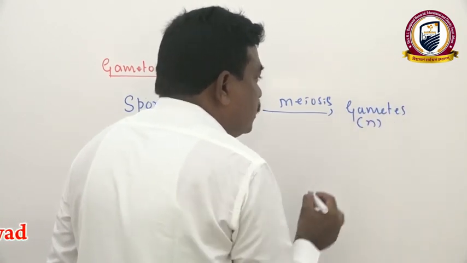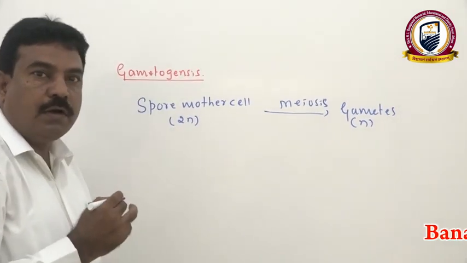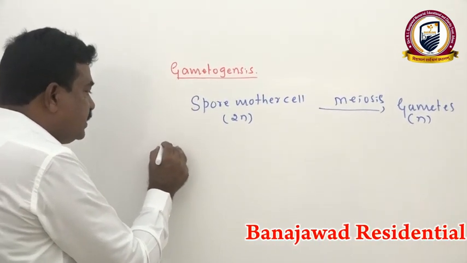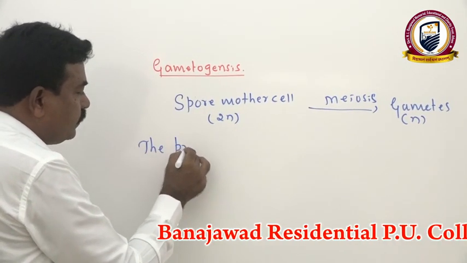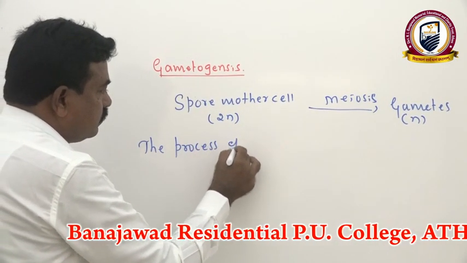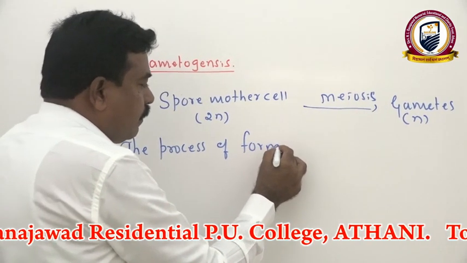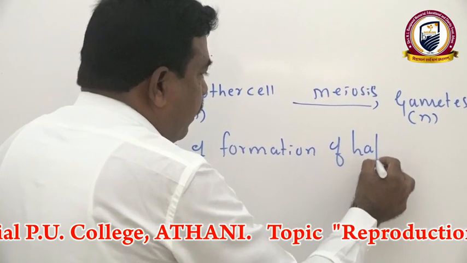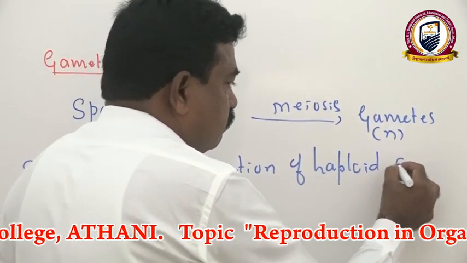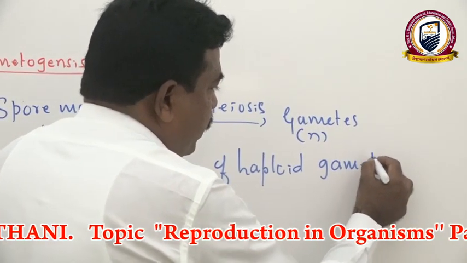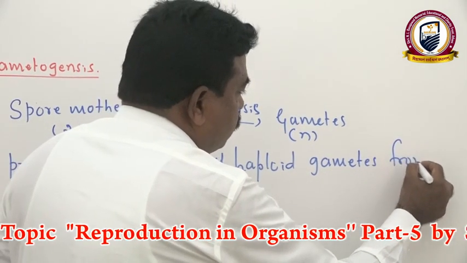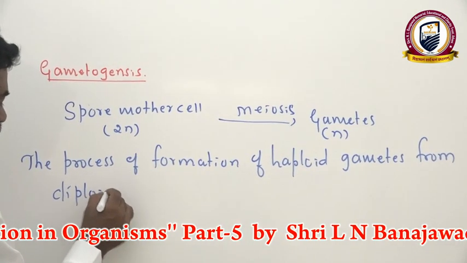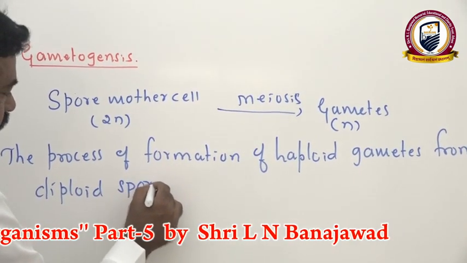This process itself we call gametogenesis. Hence, gametogenesis is the process of formation of haploid gametes from the diploid spore mother cell.